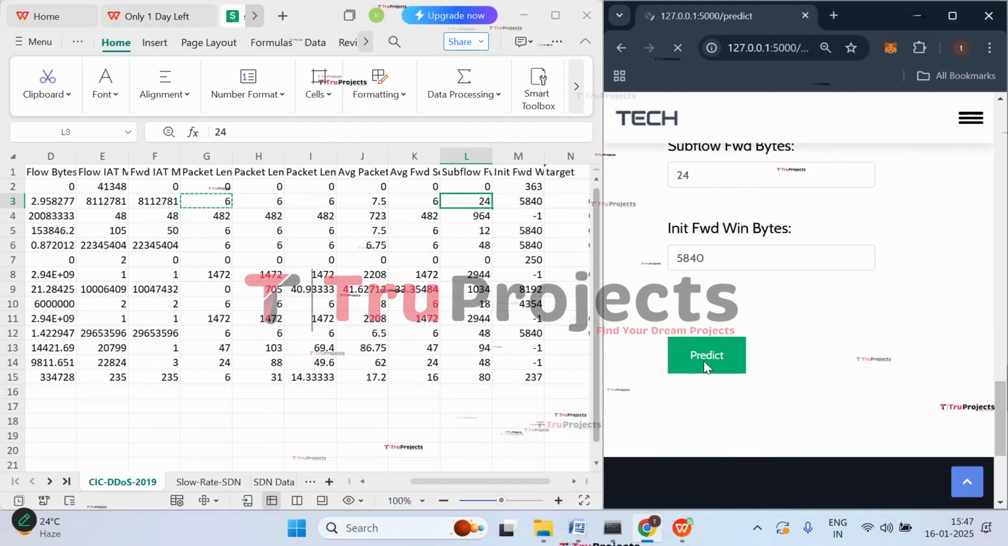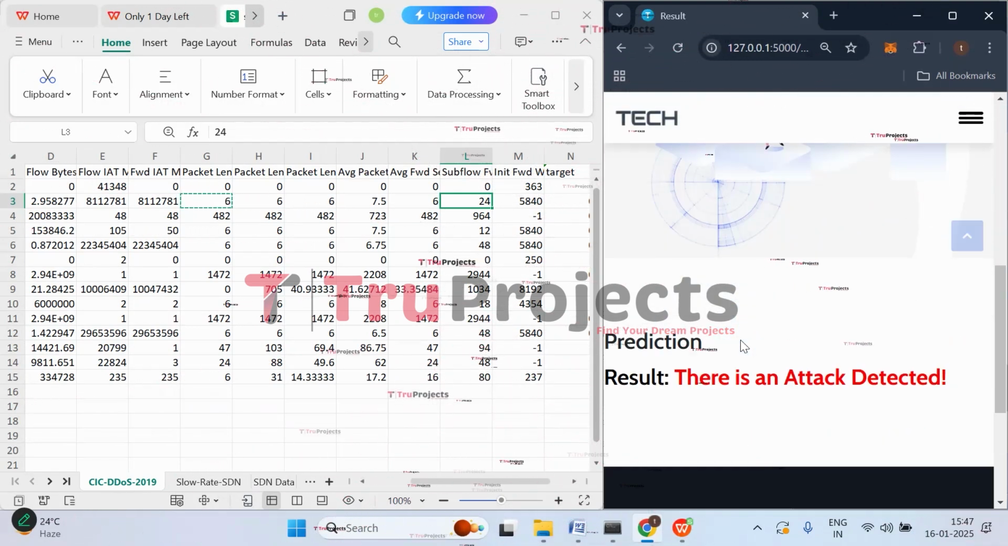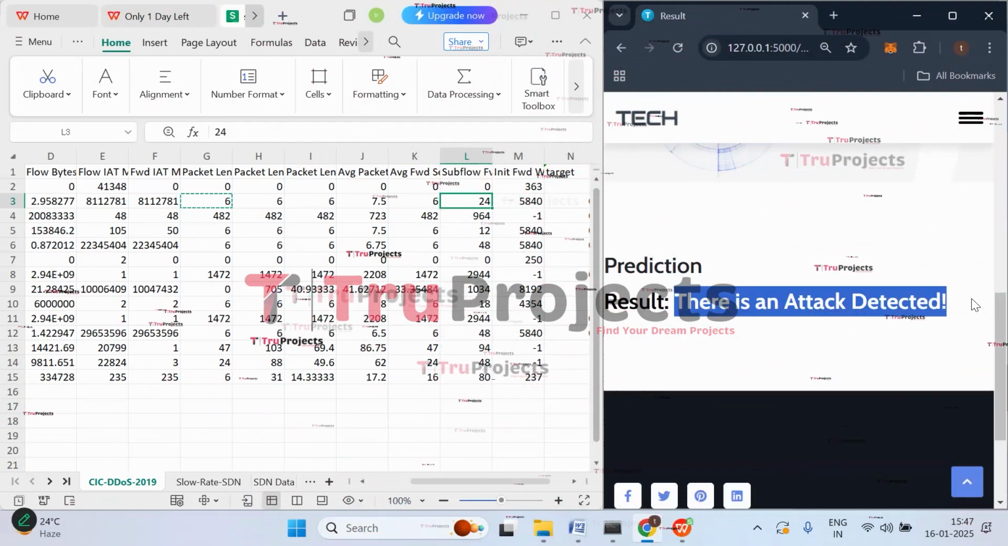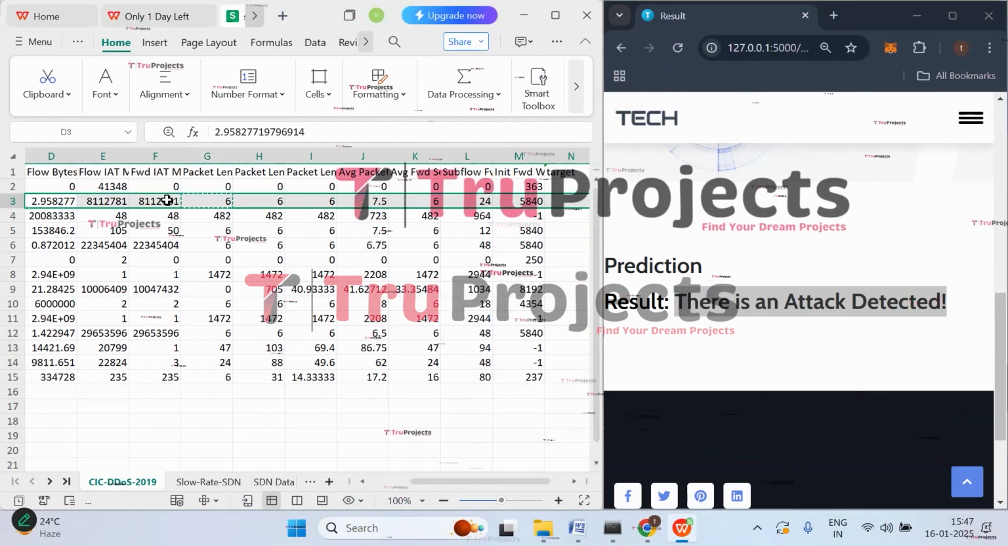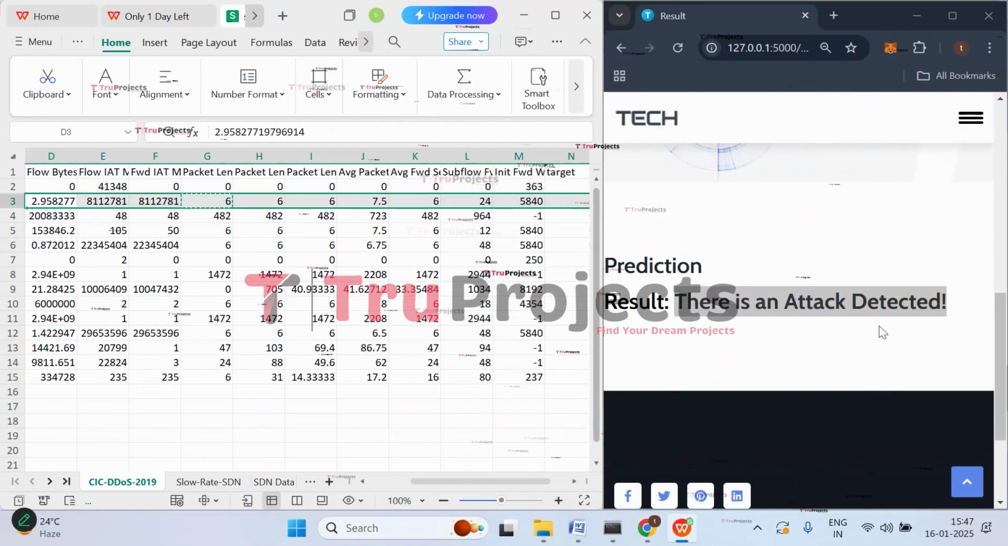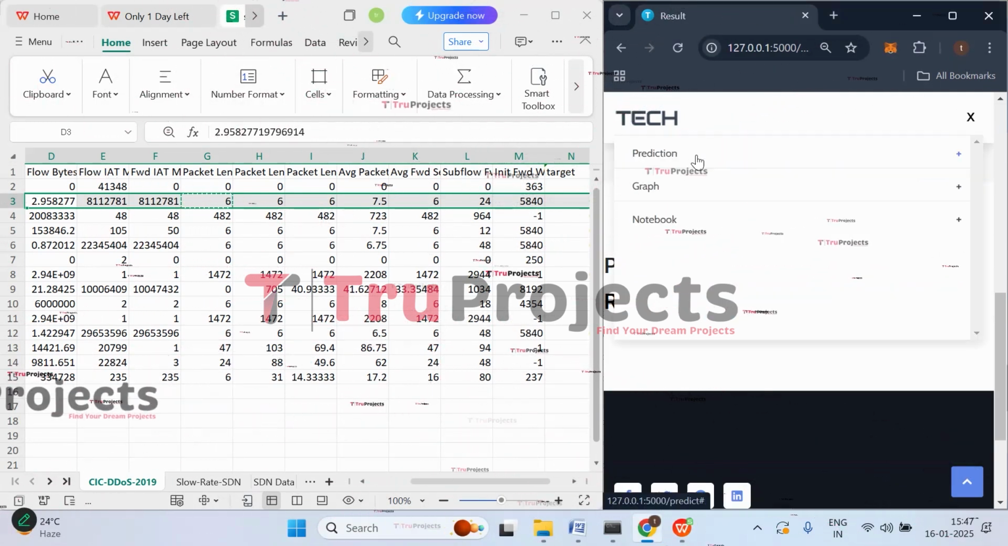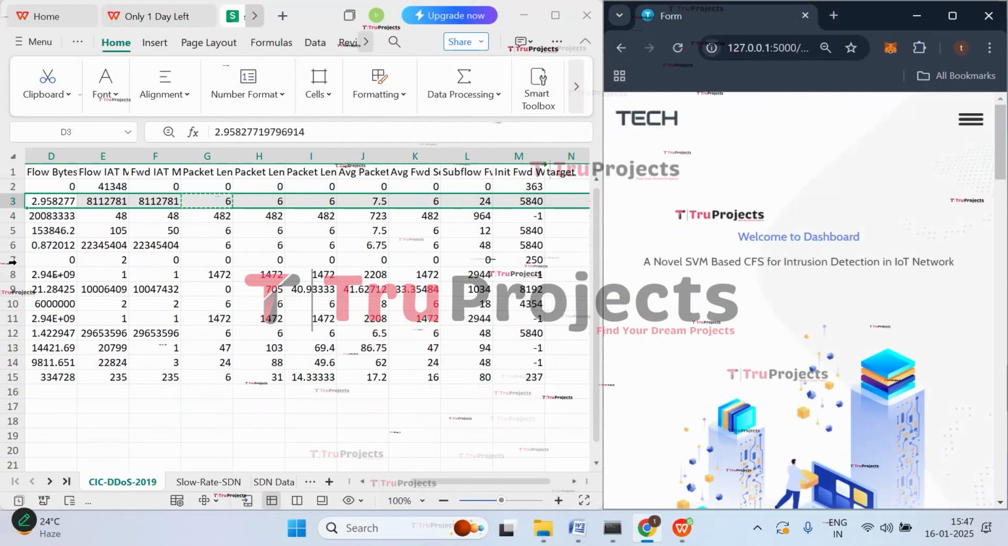Now let's click on predict and see what will be predicted. Click on that. So here we got the prediction, so here we can see that there is an attack detected. So when the data flows in with all these values, we can observe that there is an attack detected. Now let's check with one more case for the same dataset.